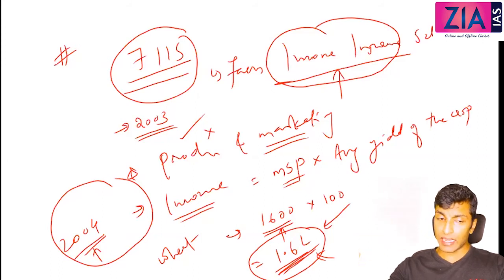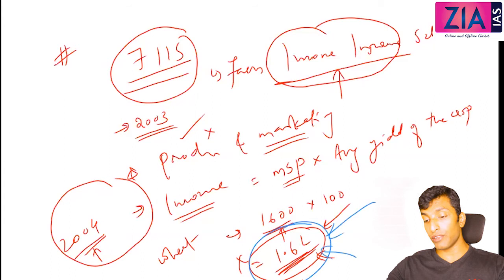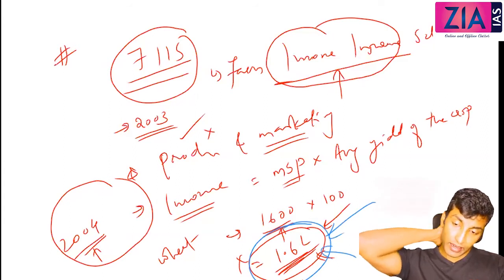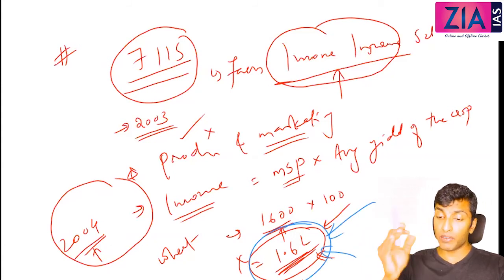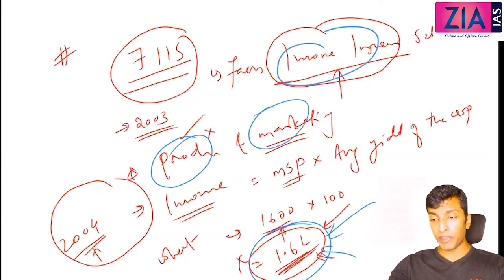If there is a chance of crop failure or no rainfall, the farmer will purposely not apply any inputs, because he will get this much anyway. So there is no incentive for the farmer to invest. Rather, this became an incentive for the farmer not to invest. Also, in this case the premium was so high because it covered all the risk: production, marketing, income. So it covered all the risk.